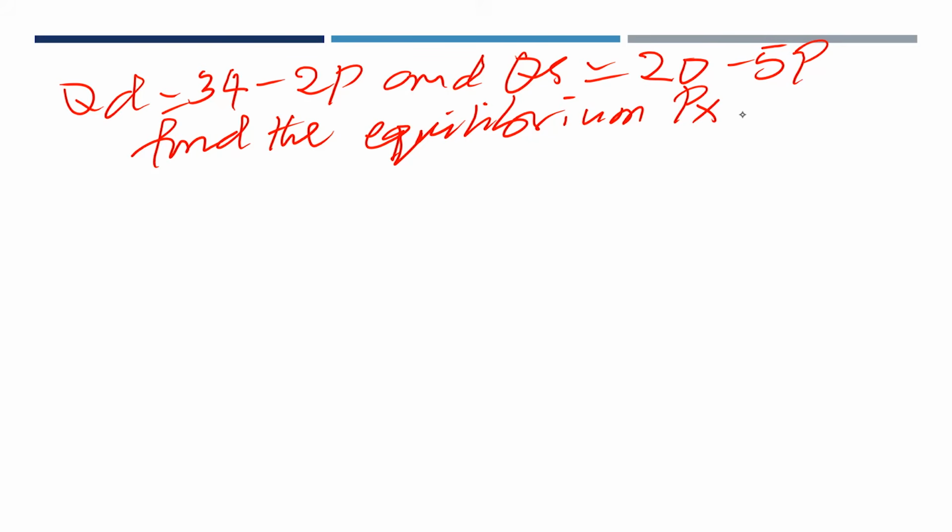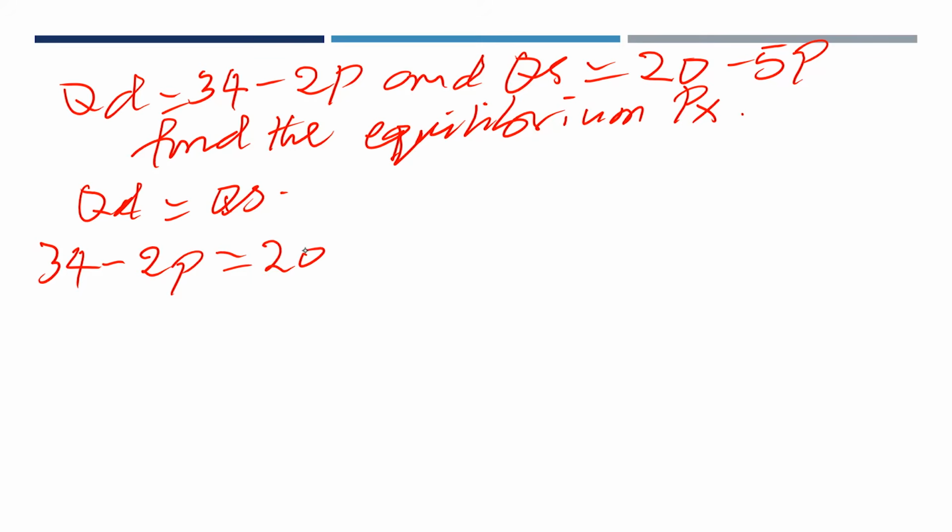We know that at the equilibrium point, QD is equal to QS. Then we have 34 minus 2p is equal to 20 minus 5p.